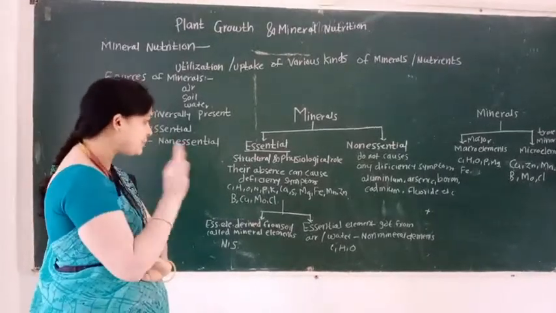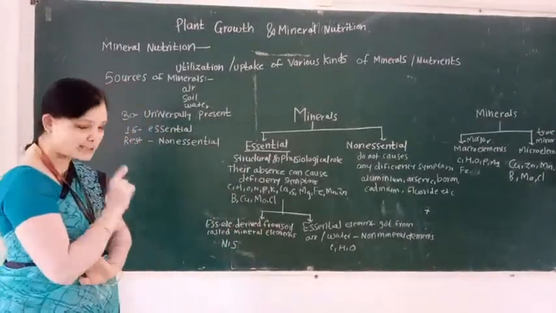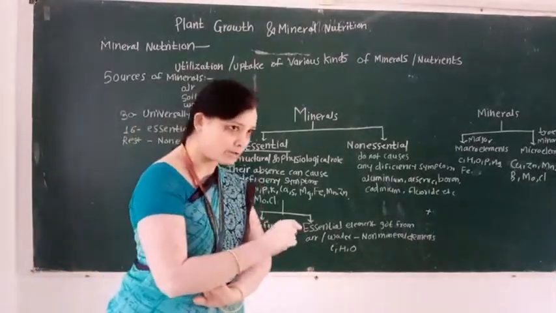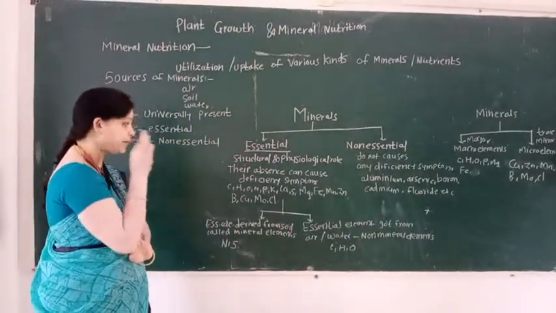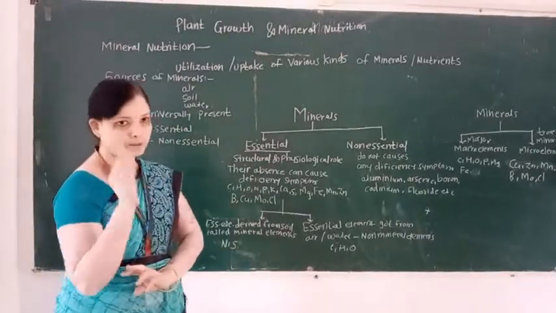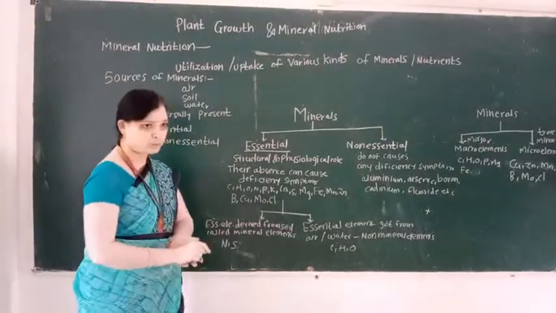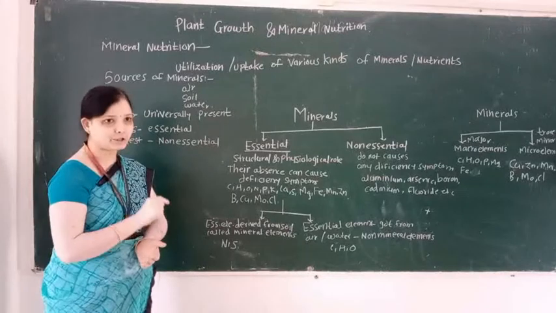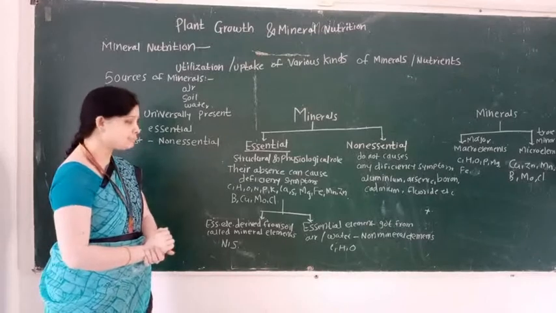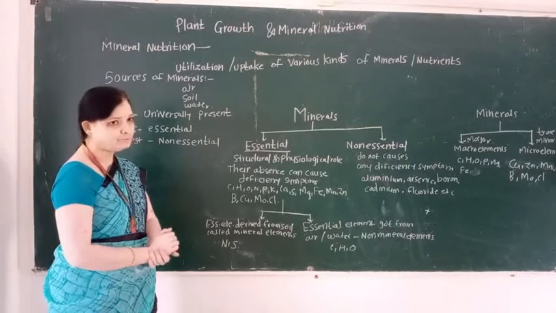So essential minerals, due to their absence, can cause deficiency symptoms, and essential elements perform structural and physiological roles. Examples of essential nutrients are carbon, hydrogen, oxygen, nitrogen, phosphorus, potassium, calcium, sulfur, magnesium, iron, manganese, zinc, boron, copper, molybdenum, and chlorine.